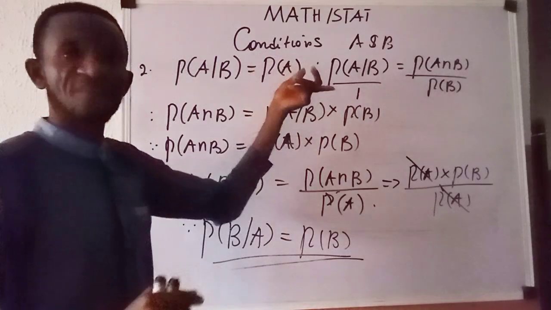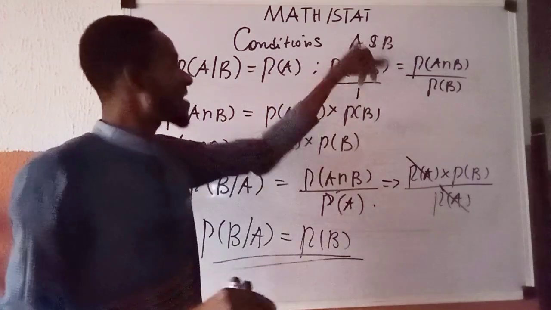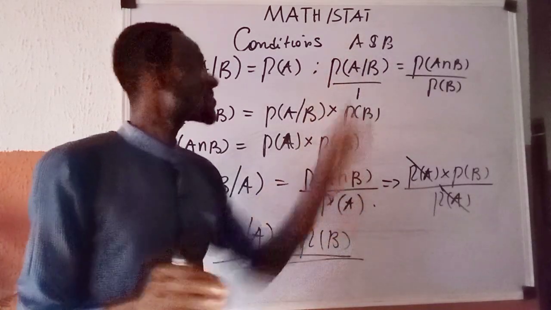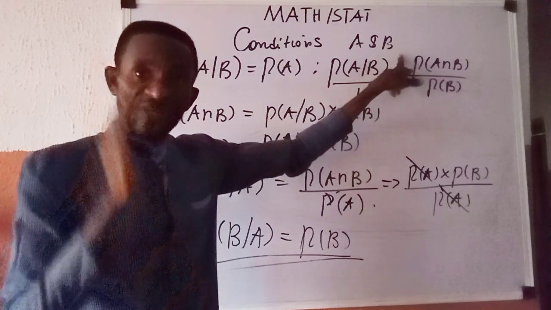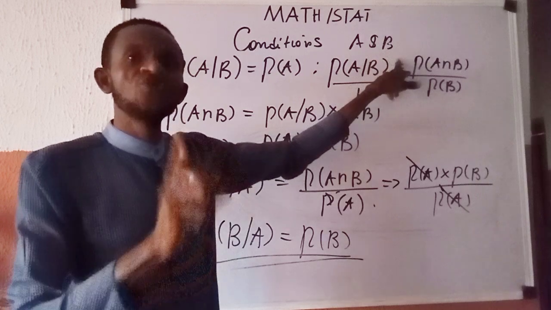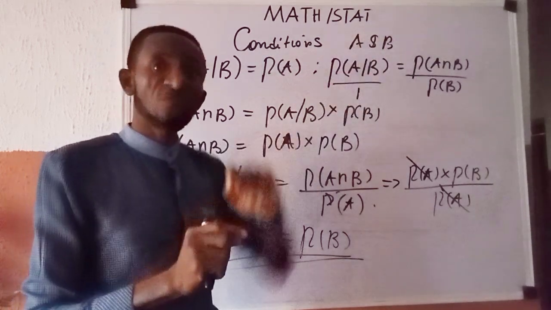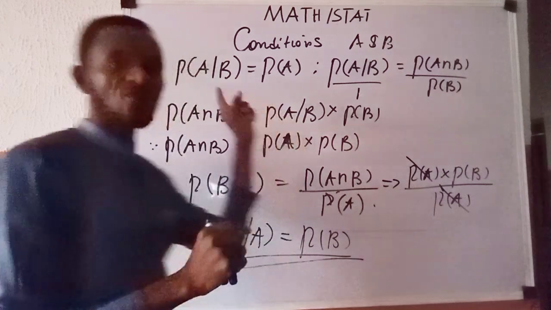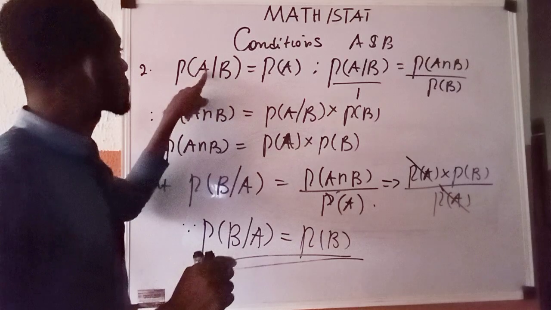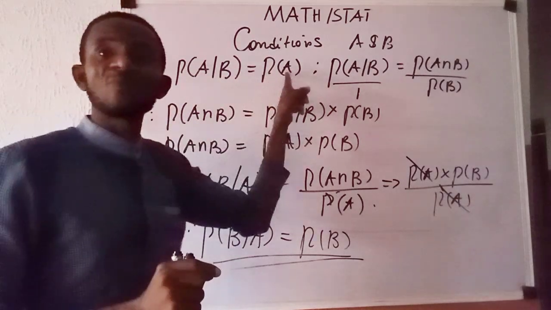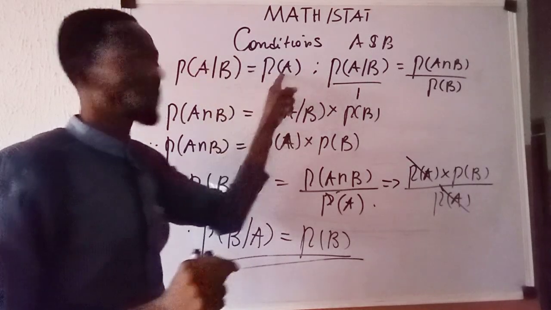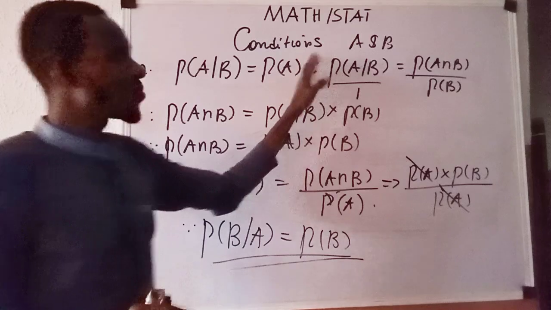And I'm kind of refreshing your mind. When they gave us A and B, they gave us additional information that A and B are independent, that A is independent of B. That's the additional information they gave us. And they say that on the grounds that A is independent of B, we should show that B equally is independent of A. We began with the one they told us, that A is independent of B. That was why we wrote that the probability of A occurring given B should be the probability of A, because this event B occurring earlier will not alter the probability of A occurring. That's what we have here. So we ended here. We now came over here.